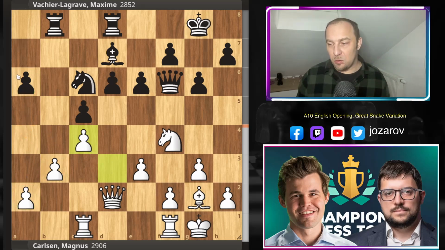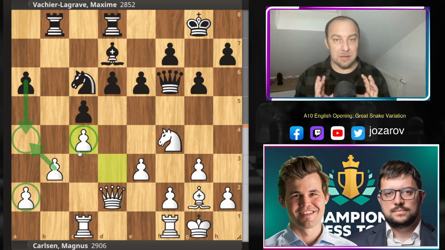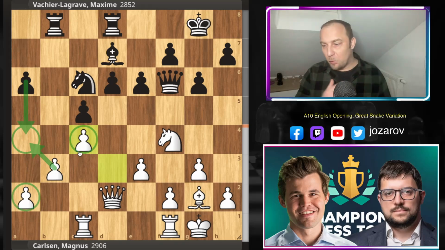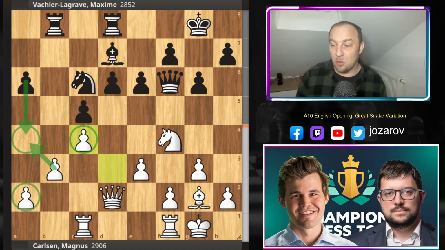And he's trying, of course, to play something like a4. Then after b takes a4, MVL could create many weaknesses, many weak pawns. So the a4 pawn then would be weak, the a2 pawn would be weak, also the c4 pawn would be weak. So that's why I think so far after b takes c4 and d takes c4, black is slightly taking over here in the game. I think black has now at least better chances to do something in the middle game stage.